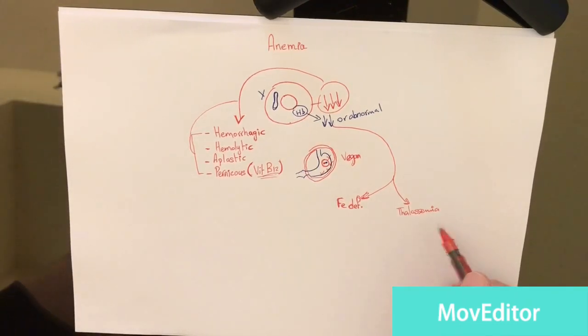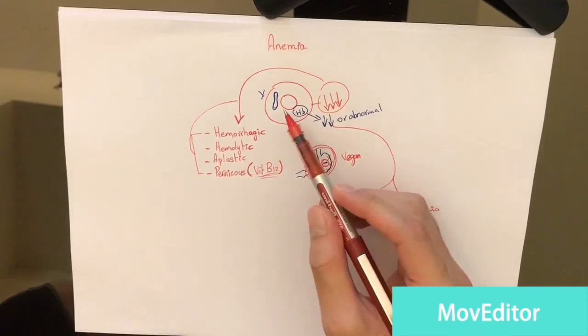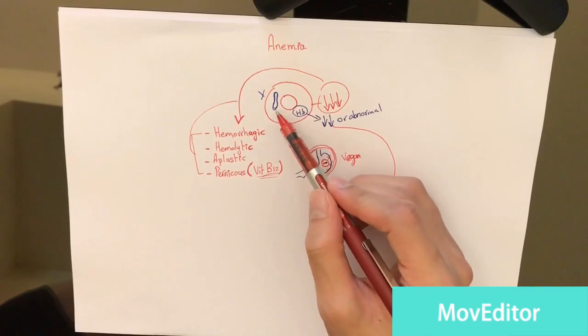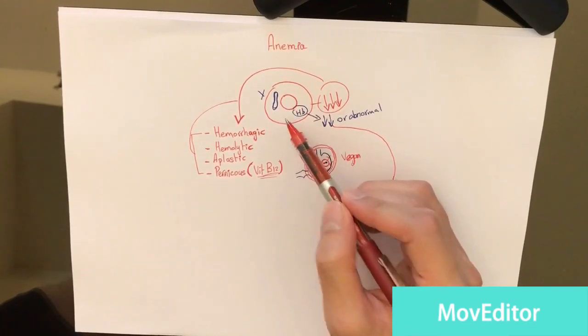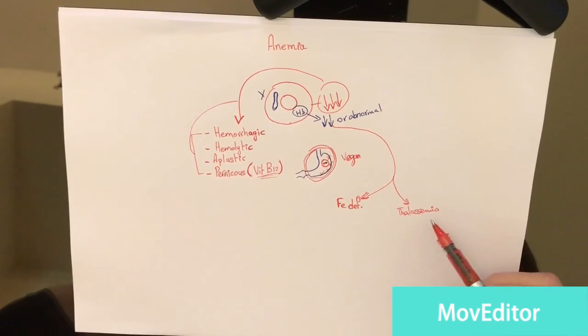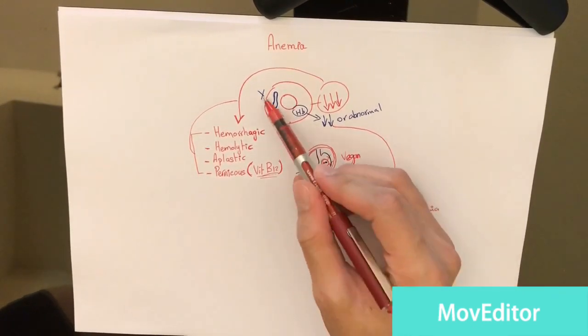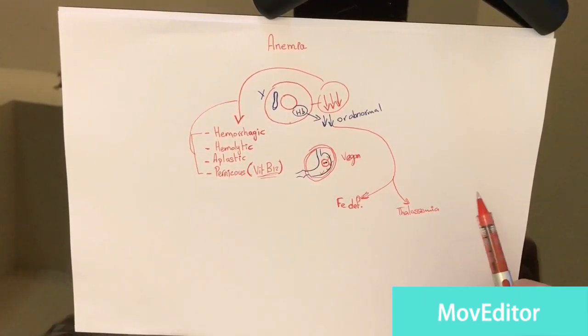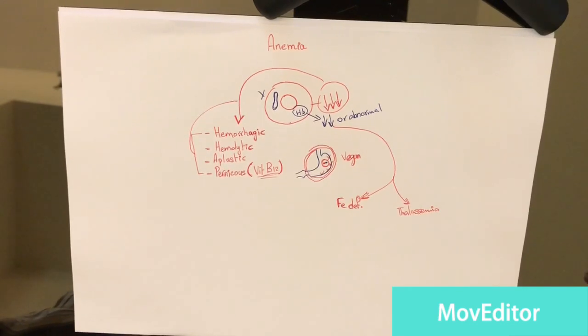The epidemiology of thalassemia. Thalassemia is common in areas where malaria is common, and it protects those people from malaria. Why is that? Because, as we said, in malaria we have a parasite living inside the red blood cell. The parasite needs the red blood cell. But in thalassemia, there will be easy degradation or easy destruction of the red blood cell, so it will affect the way the parasite lives. Thalassemia is common in people of Mediterranean origin, such as Arabs and Asians.